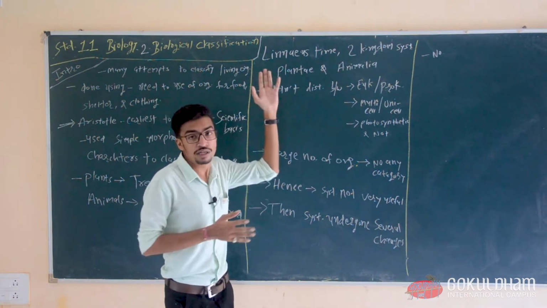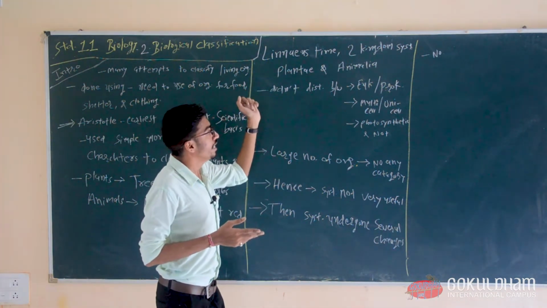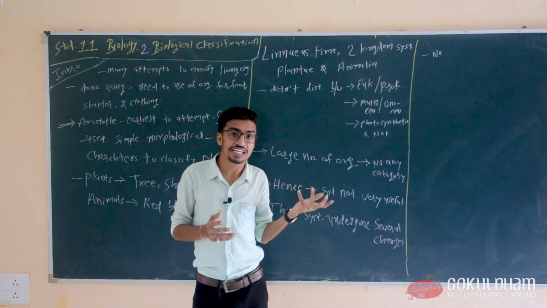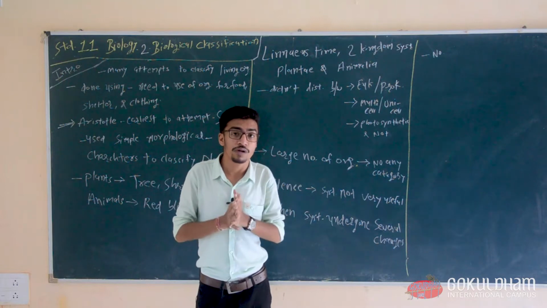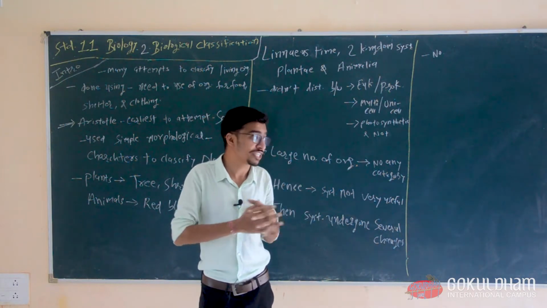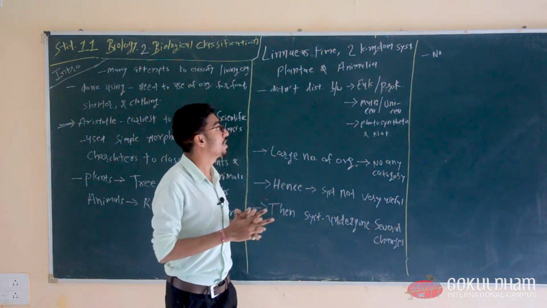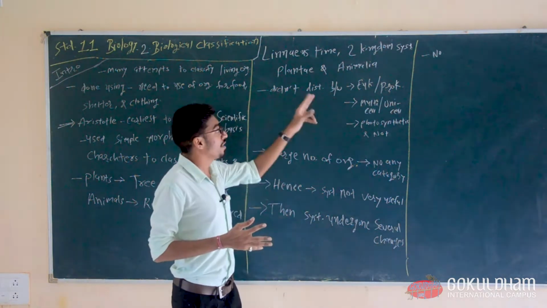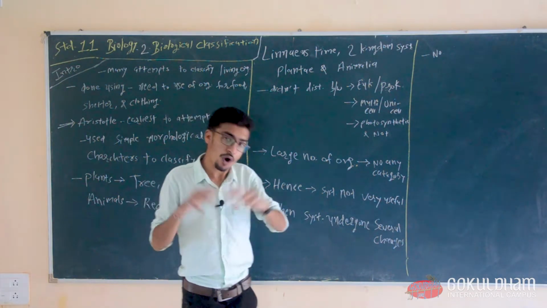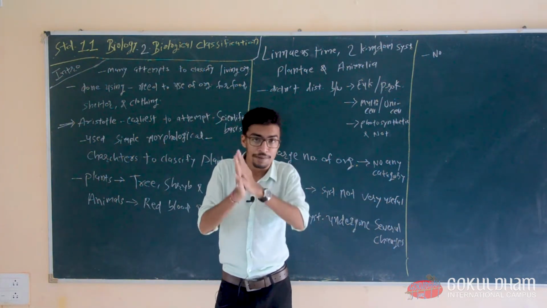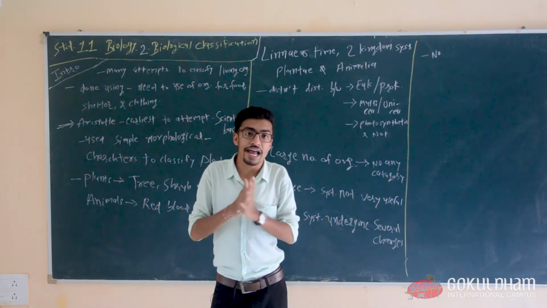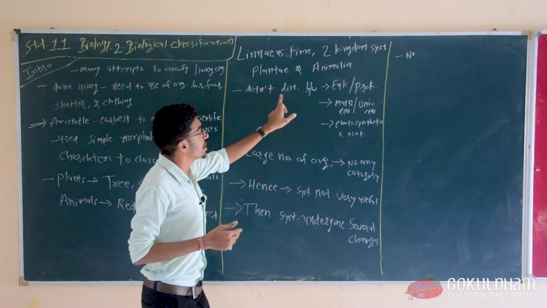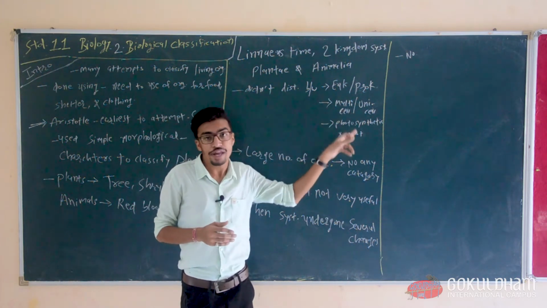Further, Linnaeus. In Linnaeus's time, the two kingdom system was there. Another scientist and another system of classification. In Linnaeus's time there were basically two kingdoms, Plantae and Animalia. These were the only two kingdoms into which all organisms were classified: plants into Plantae and animals into Animalia. They did not distinguish between eukaryotic and prokaryotic.